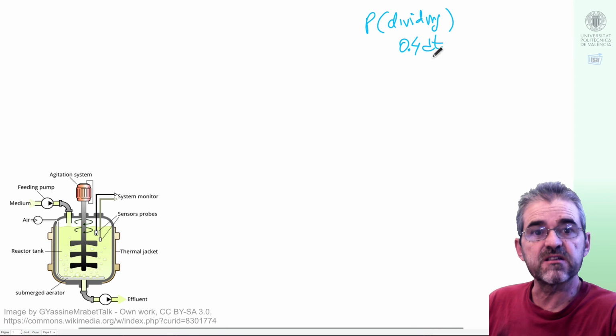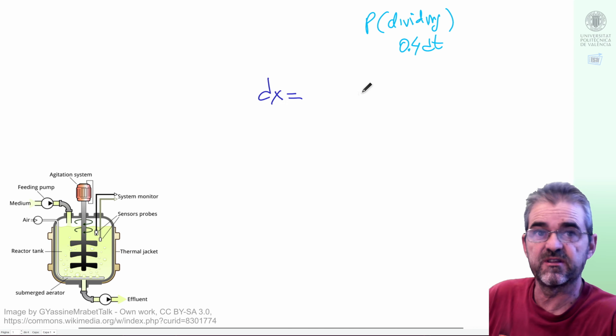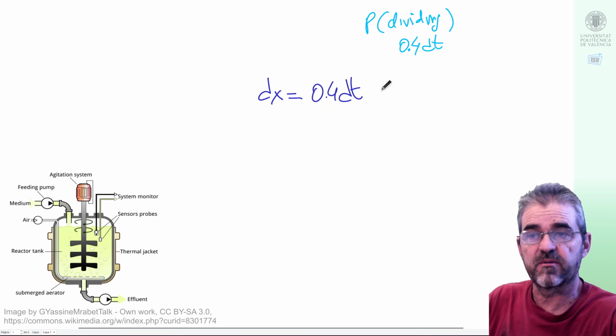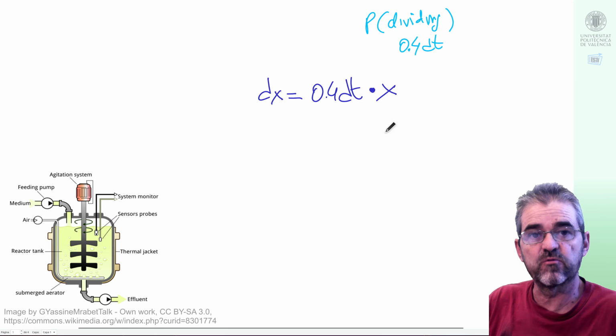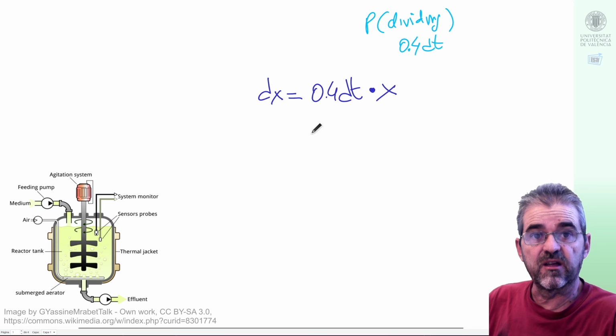So if we believe this assertion, then the infinitesimal increment when dt tends to 0 of population was the probability of dividing times the number of cells. Because, okay, if I have 1 or 2 cells, it's just statistics. If I have 1 billion cells, then the only thing I will see in practice is the average behavior.